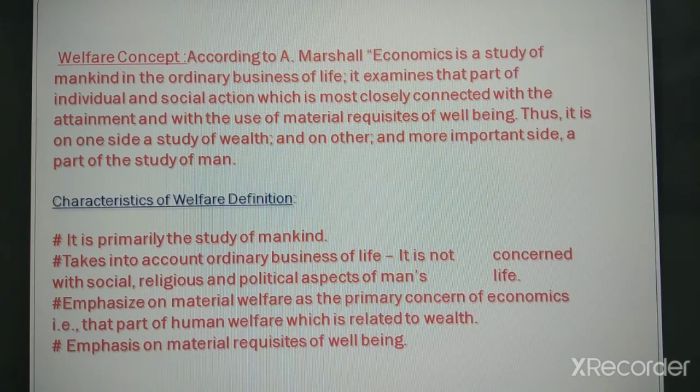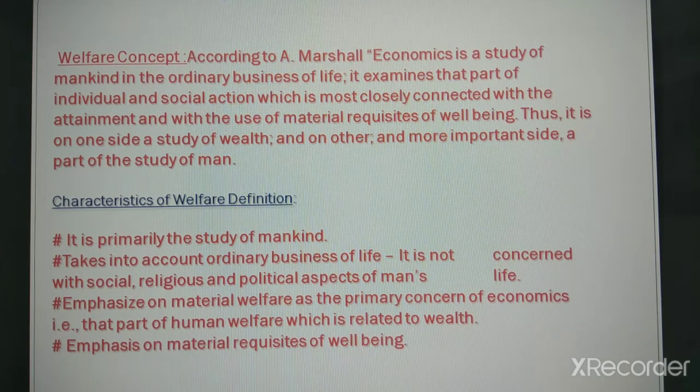Ordinary business of life means earning and spending, right? It examines that part of individual and social action which is most closely connected with the attainment and with the use of material requisites of well-being.